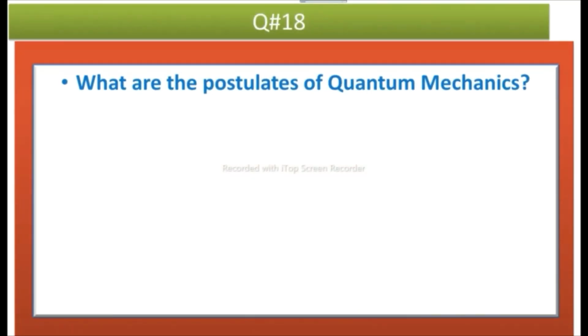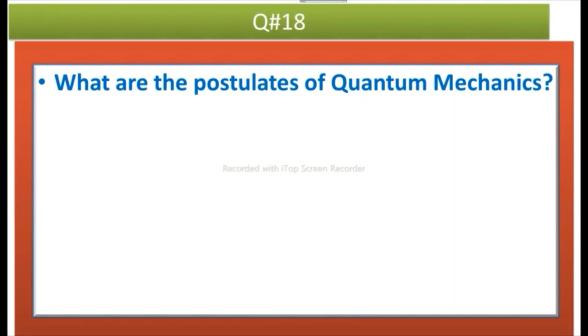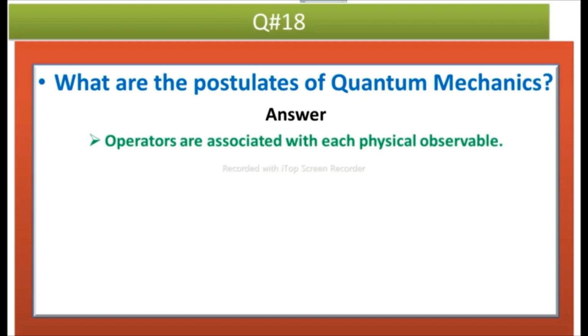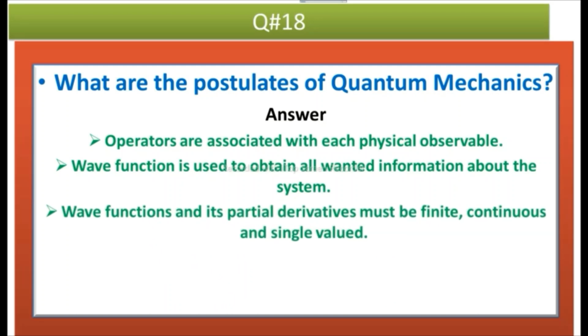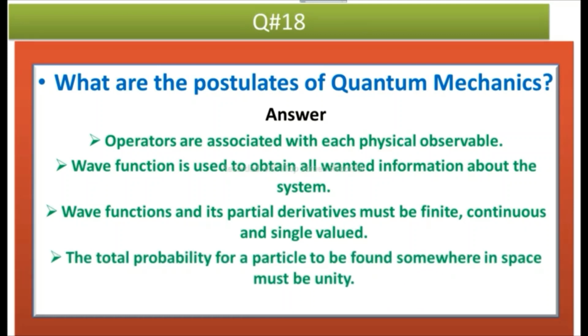And the next question is, what are the postulates of quantum mechanics? Answer is, operators are associated with each physical observable. And the next one is, the wave function is used to obtain all wanted information about the system. And the next one is, the wave function and its partial derivatives must be finite, continuous and single valued. And the last one is, the total probability for a particle to be found somewhere in space must be unity.